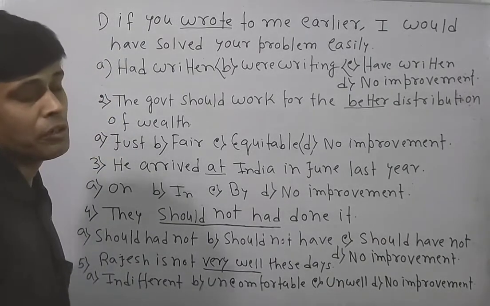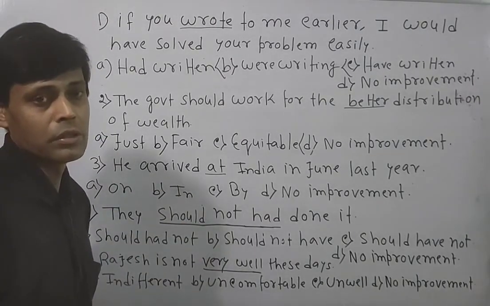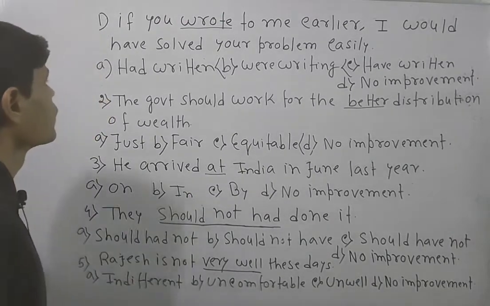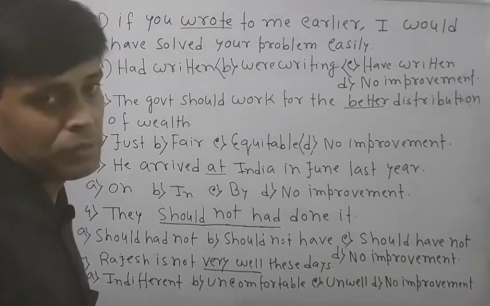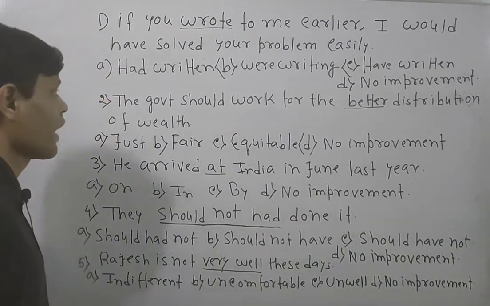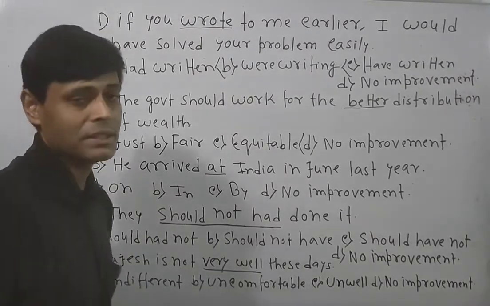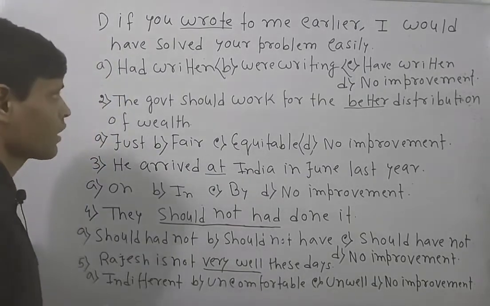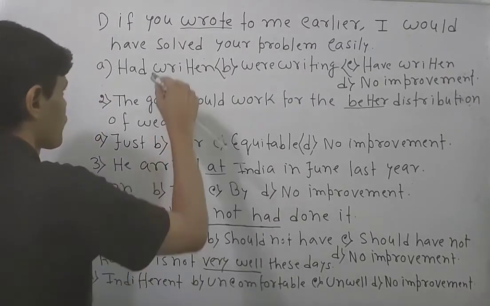So the conditional part must be in the shape of placing some auxiliaries like had, but here no had is there. So this is the part where the sentence can be improved. So had written: if you had written to me earlier, I would have solved your problem. This is the right answer.